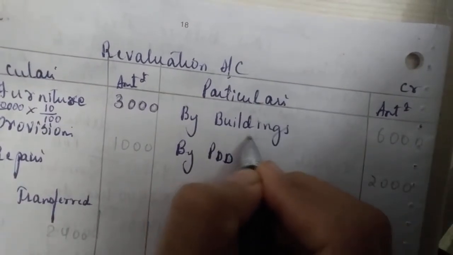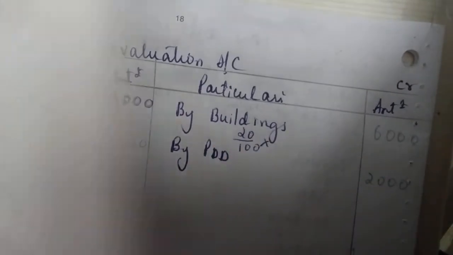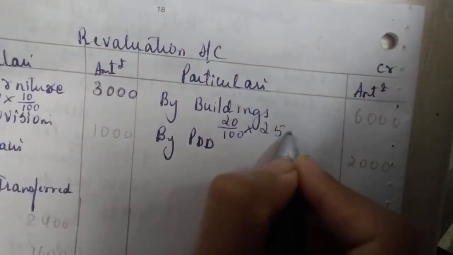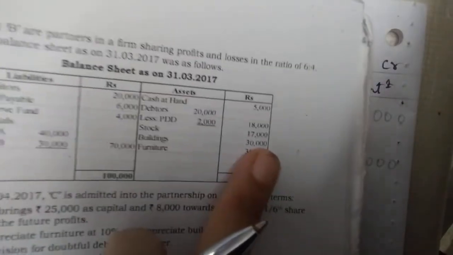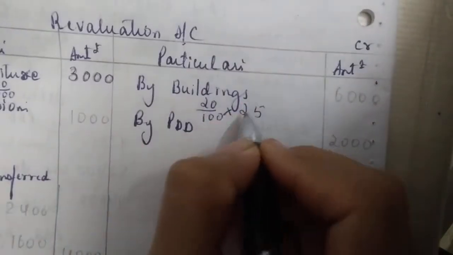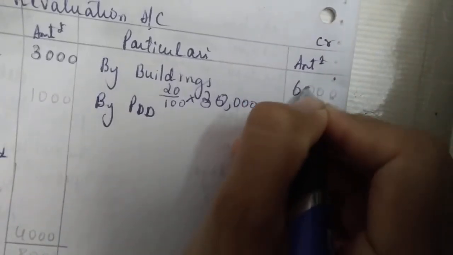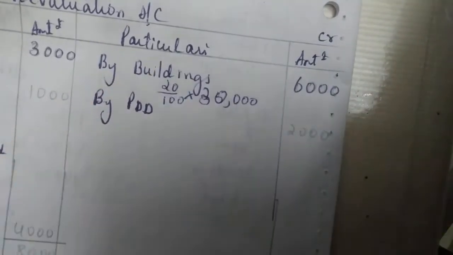So, by building, how will you write? 20% means 20 divided by 100 into the value of building. Look at the balance sheet, what is there? 25,000. No, building is, I'm sorry, I saw the wrong question. Building is 30,000. Never mind, so make it 30,000. Multiply 20 by 100 into 30,000, it will give you 6,000.